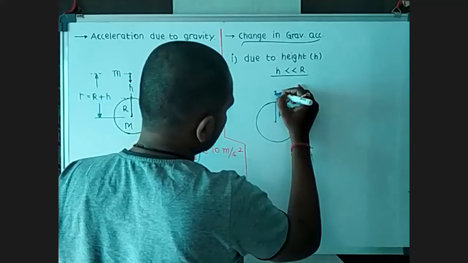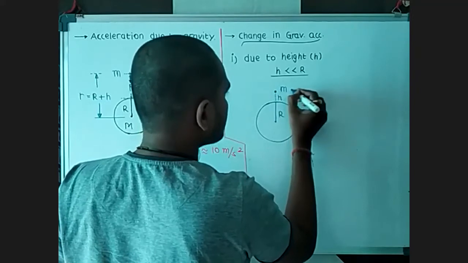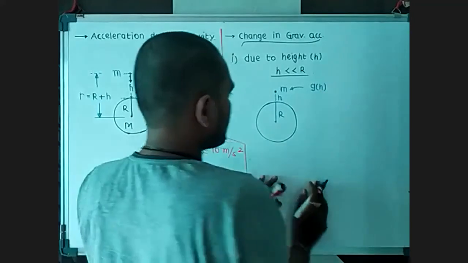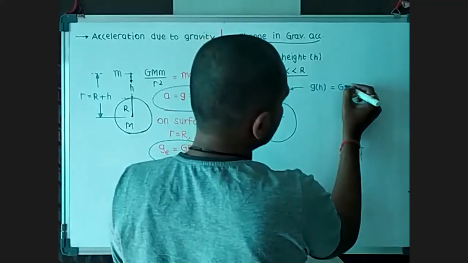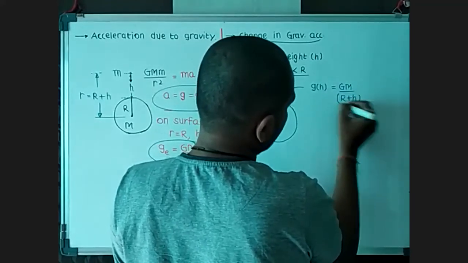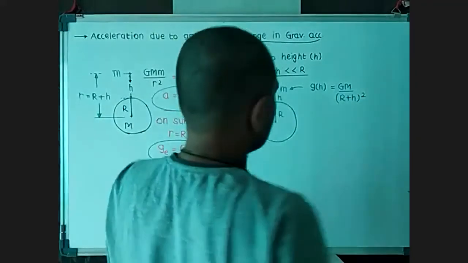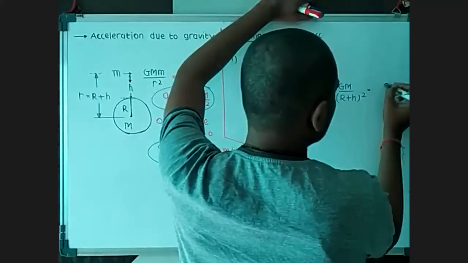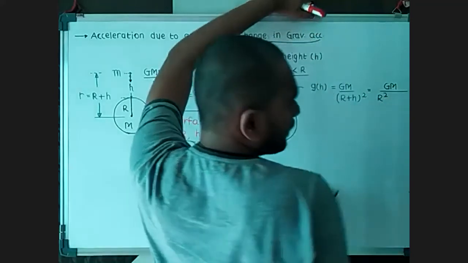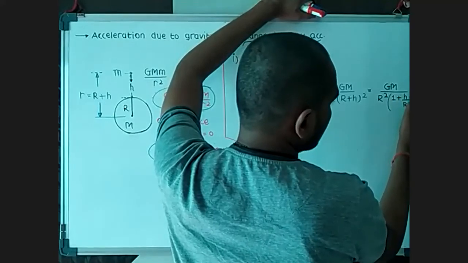So at any height, let's take that much height, having an object m. At this point, the gravitational acceleration g_h is GM over small r square. That small r square is (R plus h) whole square. If I take capital R common outside the bracket, due to the square, R square will come out, and 1 plus h over R whole square.